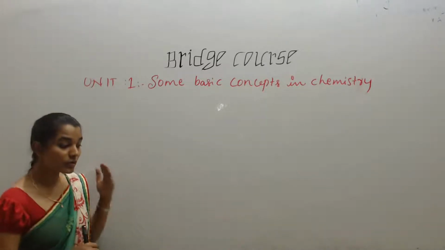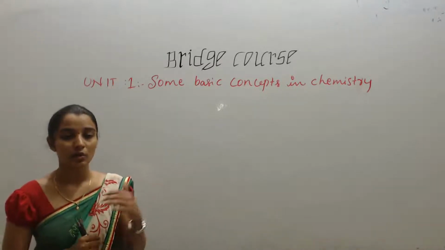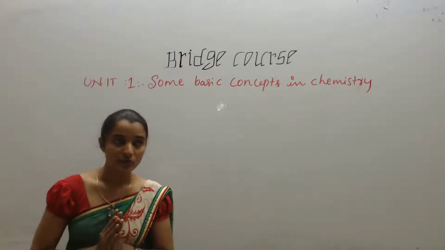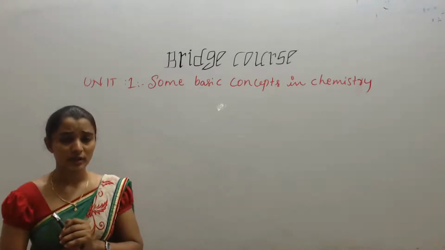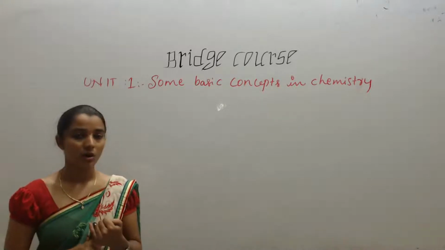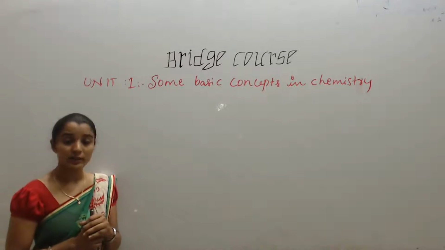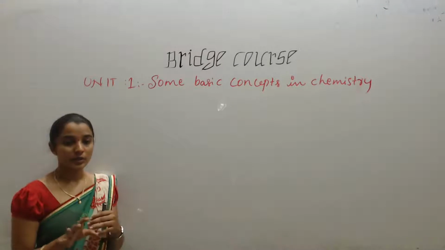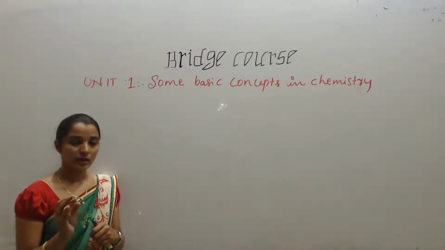The detailed study of the reactions taking place around us, in our surroundings, is called chemistry. In chemistry, three branches are there: physical chemistry, inorganic chemistry and organic chemistry. Basically, so many types of chemistries are there: bioinorganic, analytical, industrial. But for your PUC syllabus, only three are there: physical, inorganic and organic.